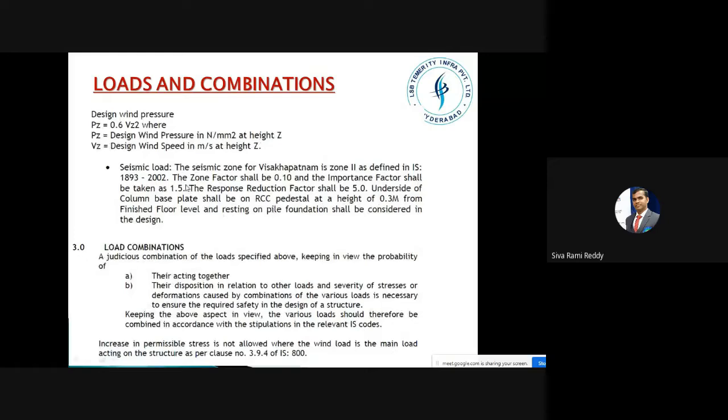Now from this, like earthquake, here we have earthquake loads. This is of course dealing with wind pressure only. For seismic loads, we have to verify the code book.